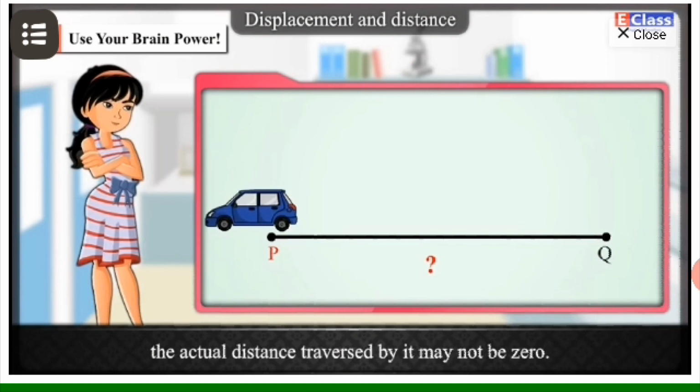Then put the value of pi equal to 22 upon 7 and the radius is given as 100 meter, and then by solving we get the distance covered by Swarali in one round is 4400 upon 7 meter. You can solve it in your notebook. Now we have to find her displacement.